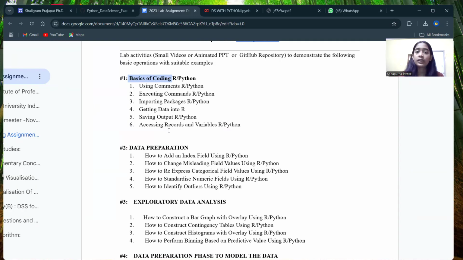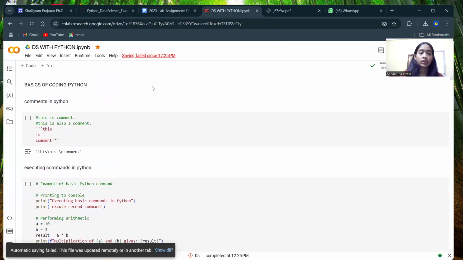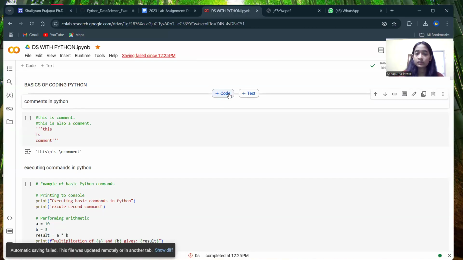Now, here I am using Google Colab. Here we have a facility for writing text and code simultaneously. This is for the code and text. Wherever we want to add any text or code, we can add it. We can use this very easily.